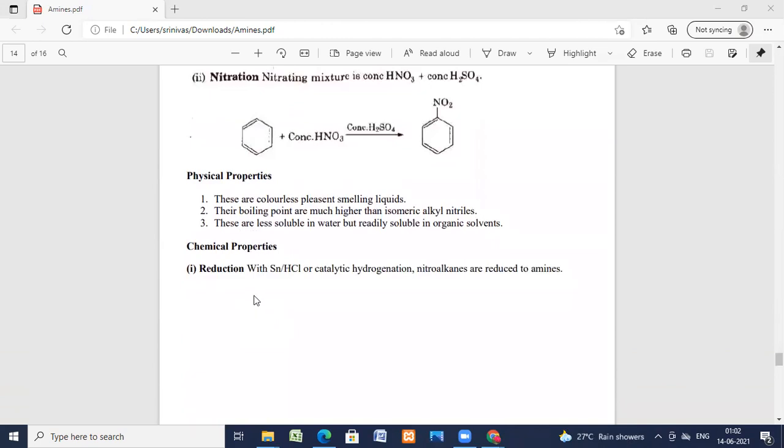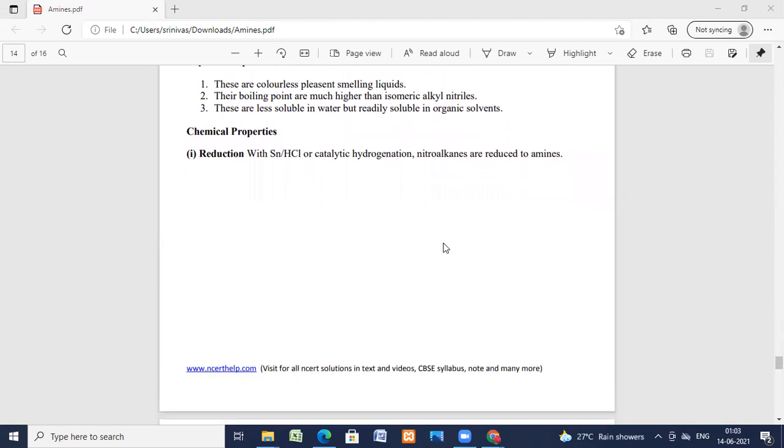Physical properties. These are colorless, pleasant smelling liquids. Their boiling points are much higher than isomeric alkyl nitrites. These are less soluble in water but readily soluble in organic solvents. Now, chemical properties we'll see.